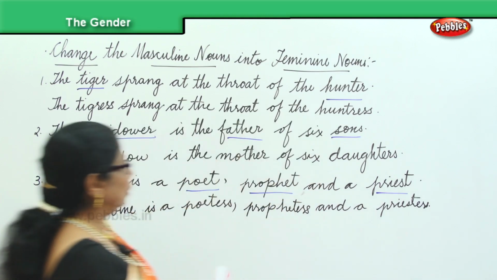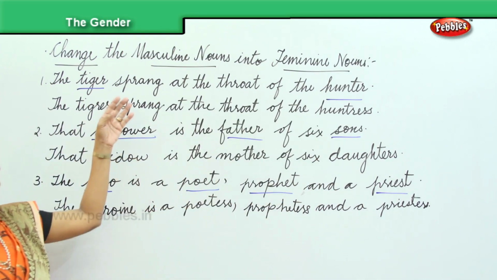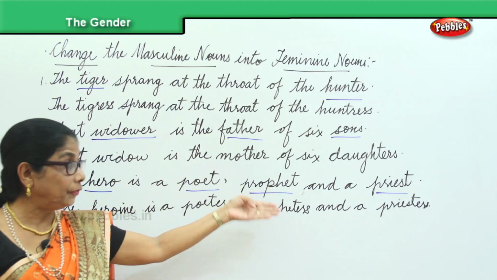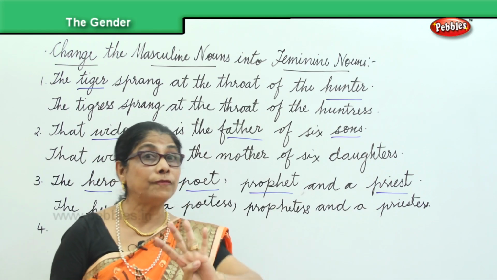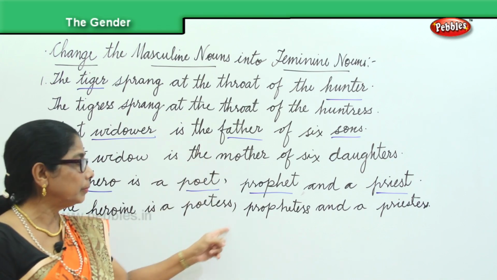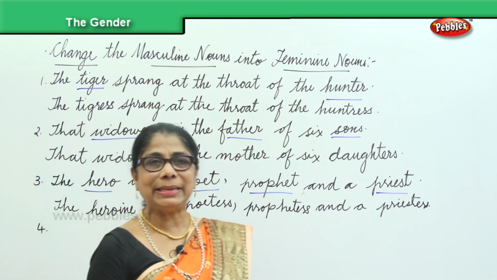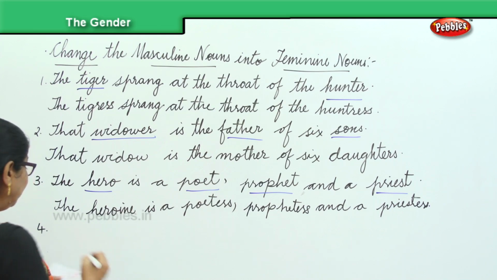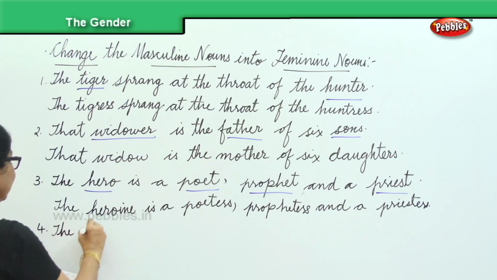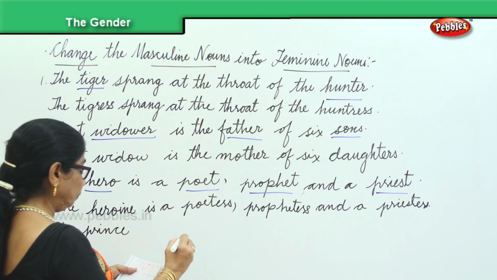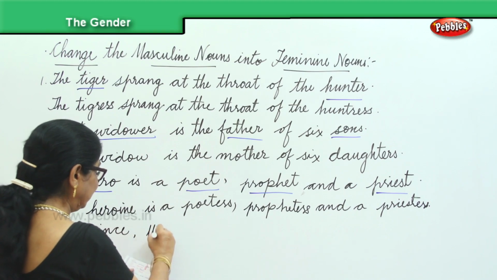So at 1, 2, 3, 4, masculine, we are changing into feminine here. The hero is a poet, prophet, and a priest. We have 4 words to change. So you say the heroine is a poetess, prophetess, and a priestess. I think we can do one more, and that is the prince, the actor,